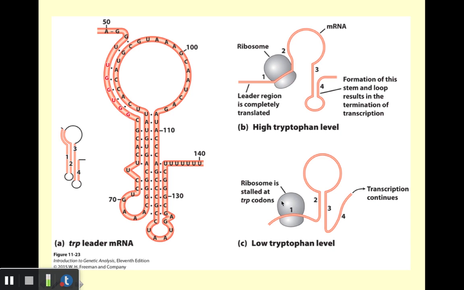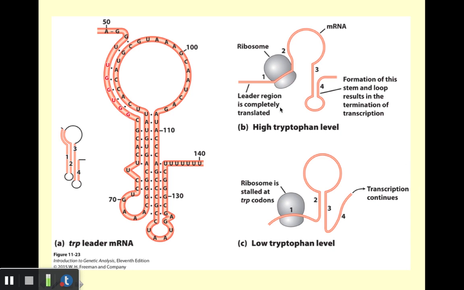If tryptophan levels are low, the ribosome will stall at that site. When that happens, that favors complementary base pairing between regions 2 and 3. As such, that then allows transcription to continue. So again, our structural genes would be farther to the right here. They would be downstream. Those genes can then be transcribed.